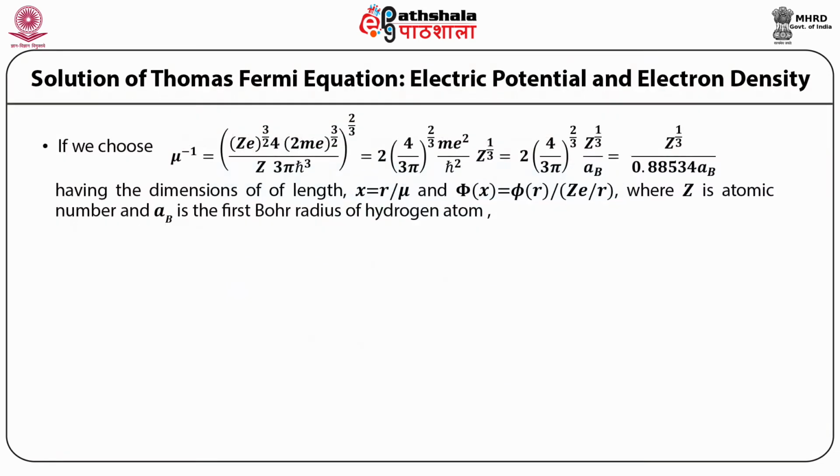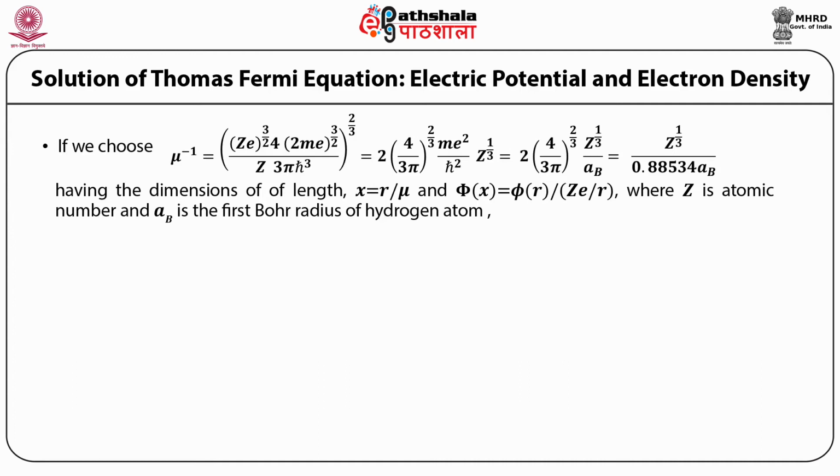If we choose mu raised to power minus 1 is equal to (Ze)^(3/2) 4 times (2me)^(3/2) upon Z times 3 pi h bar cube, whole raised to power 2 by 3, is equal to 2 times (4 upon 3 pi) raised to power 2 by 3 me square upon h bar square Z raised to power 1 by 3, is equal to 2 multiplied by (4 upon 3 pi) raised to power 2 by 3